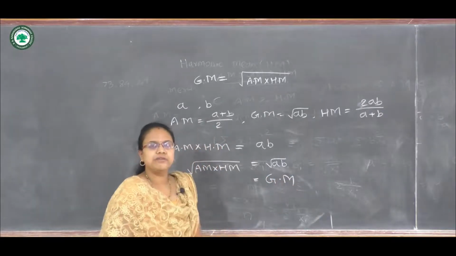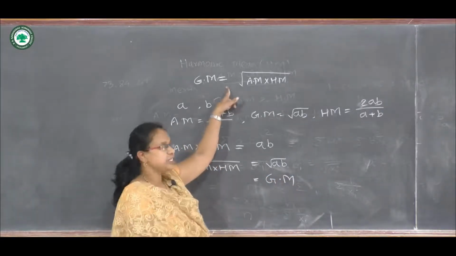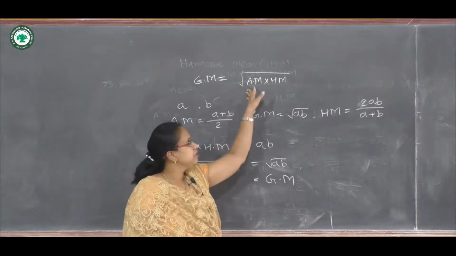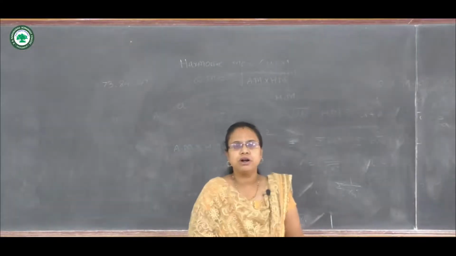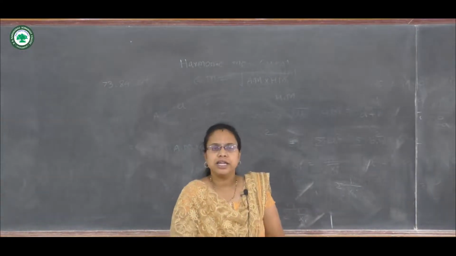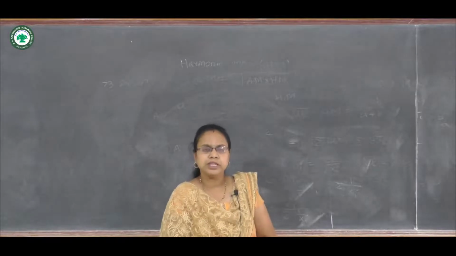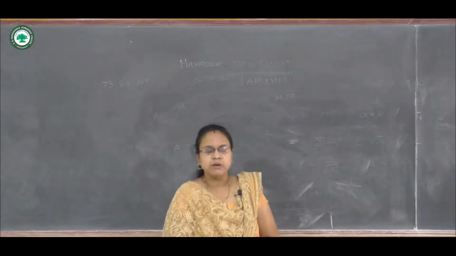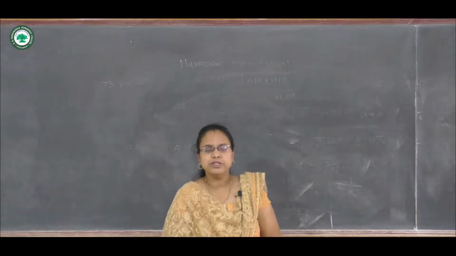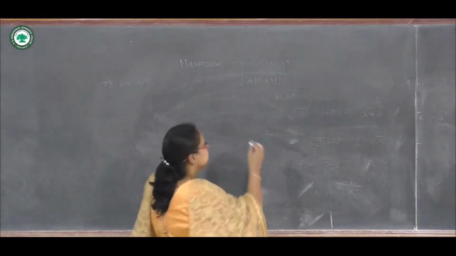So in this way we can prove this relation between the three types of average, AM, GM and HM. Here we have seen all types of averages like AM, GM, HM, the relation between them, then mode and median. Now we will see the next point, which is the weighted mean.